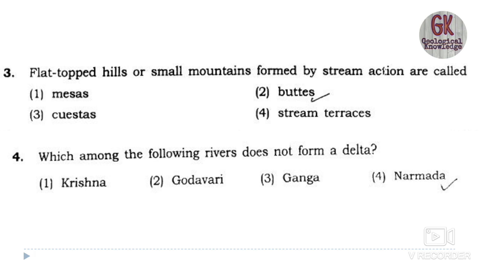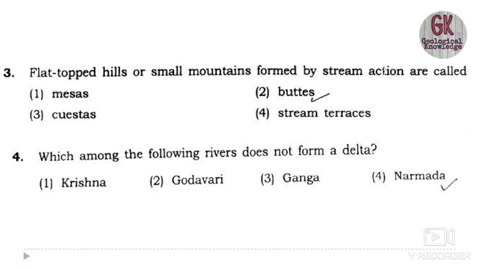So a mesa is a flat topped hill, defined as a low flat topped upland having steep sides, and the term butte is used for an isolated hill with steep sides and a small crest. Its crest is small as compared to a mesa.